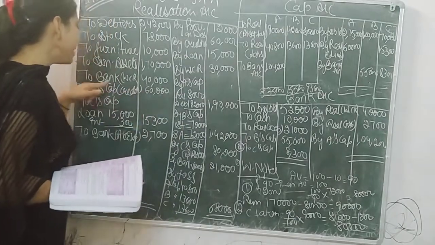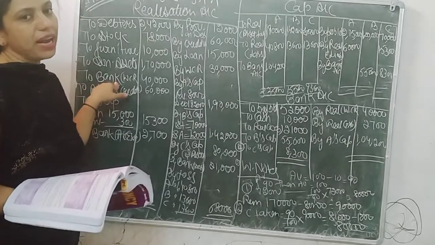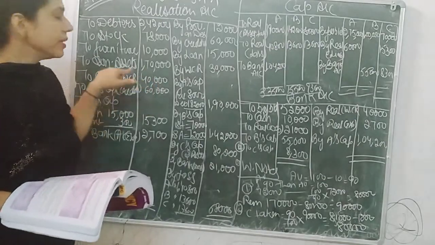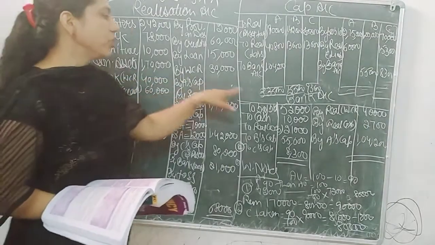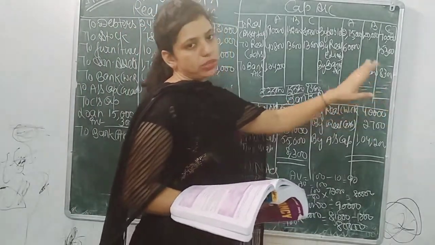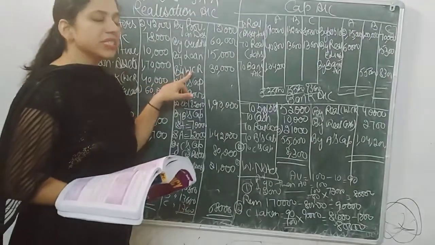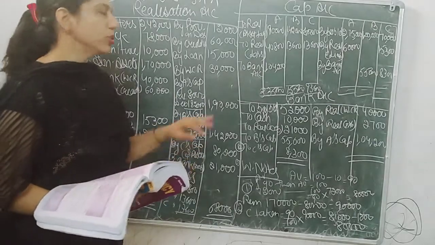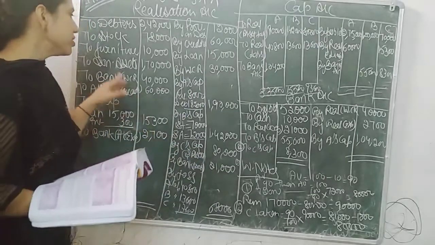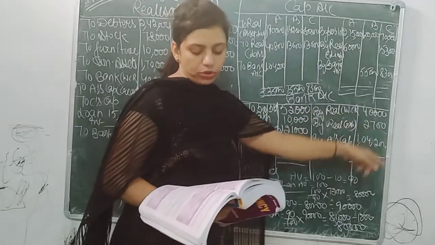So we have to pay, that means to bank account, because it's a liability. Because it's a liability, we have to pay the unrecorded liability. So to bank, 40,000 will be here. This to bank account will also be transferred into bank account by realization: workmen compensation claim paid 40,000. I hope you will understand. Otherwise, again I am repeating. Workmen compensation reserve given in the question is 30,000, so 30,000 is covered from that because we have to pay 40,000. So we pay 40,000 and this 40,000 will be transferred into bank account also.